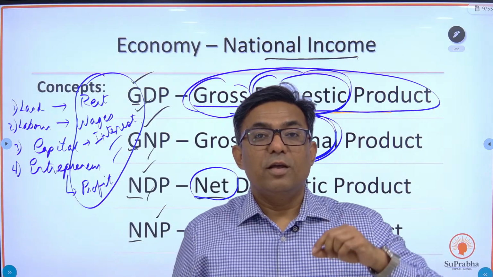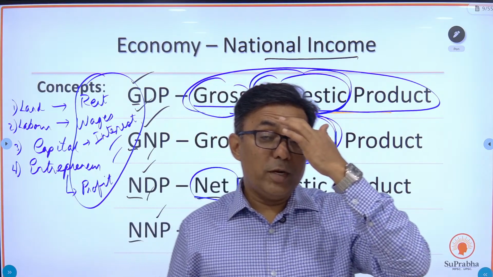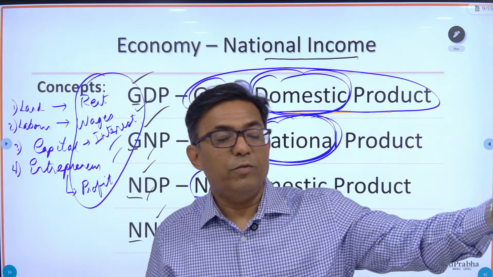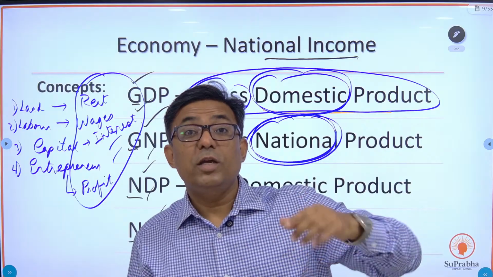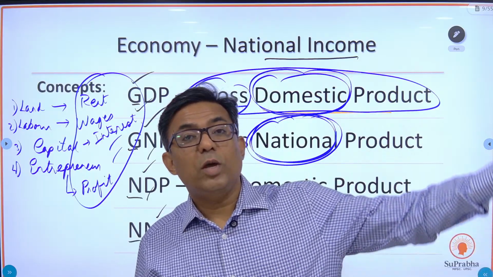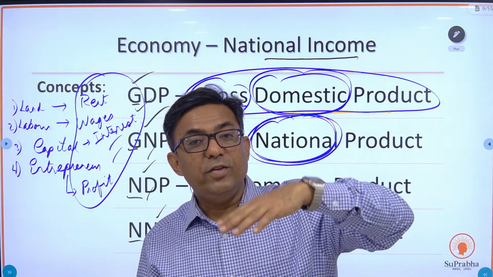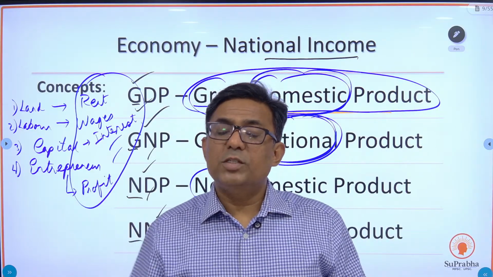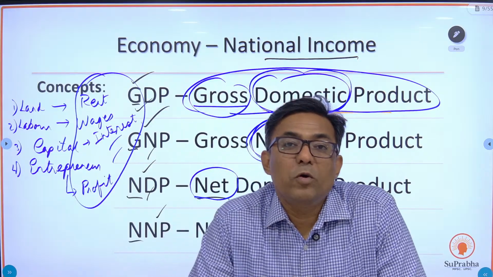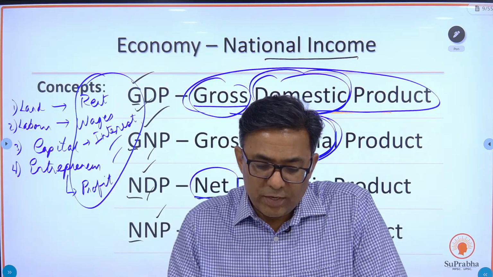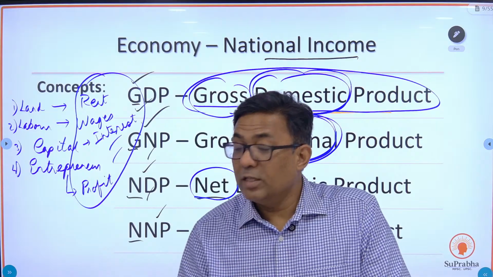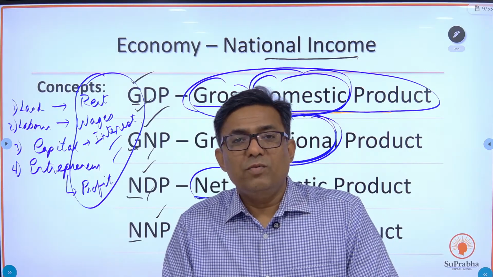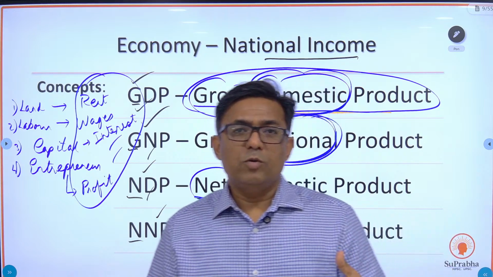So in a sense, factors of production today are employed anywhere. India is going to employ its factors of production outside, for which India is going to get factor payments from outside. In the similar manner, the world is going to employ its factors of production in India, and we also have to give them factor payments. Basic example, we have a Mercedes-Benz plant over here in Chakan. These vehicles are manufactured in the Pune, Chakan area.